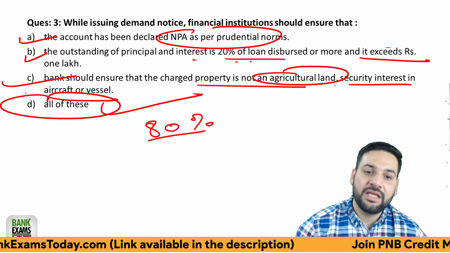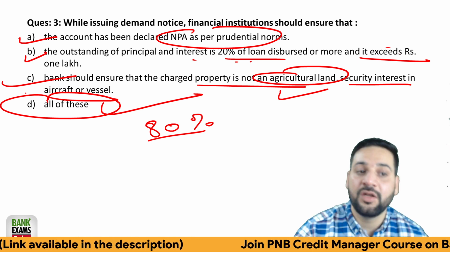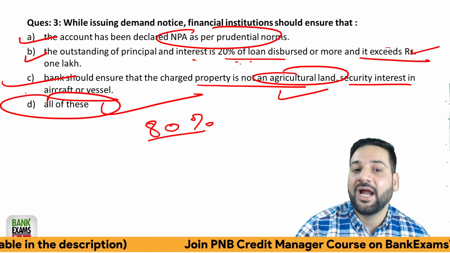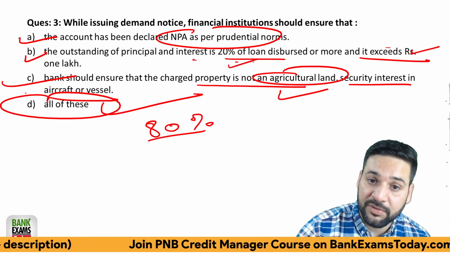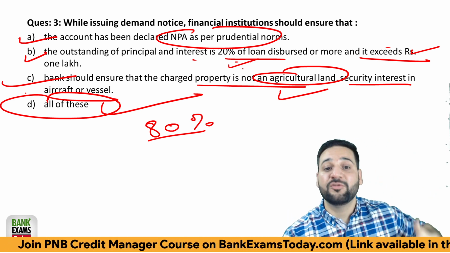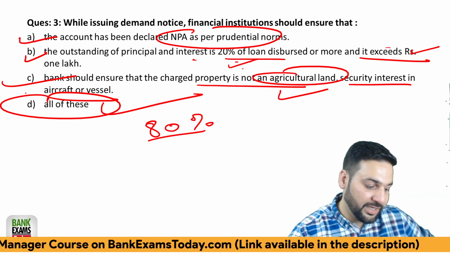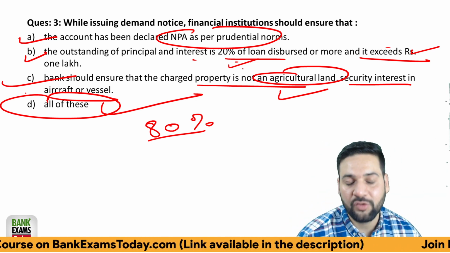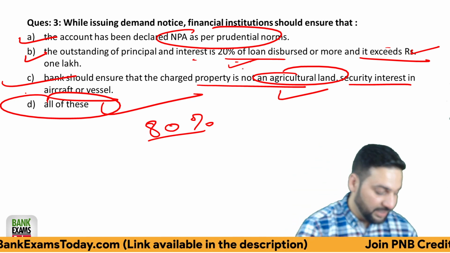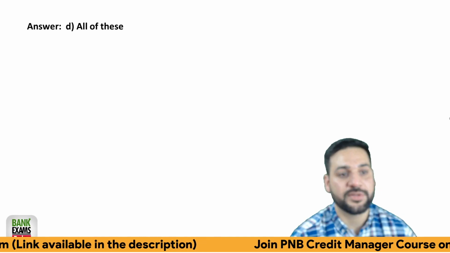So the bank needs to make sure that it is not agriculture land, the loan value exceeds 1 lakh rupees, more than 20% of the loan value is still outstanding, and the account has been declared NPA as per the norms laid down by the RBI. Then the bank can take further actions. Okay? Let's move forward to question number 4.